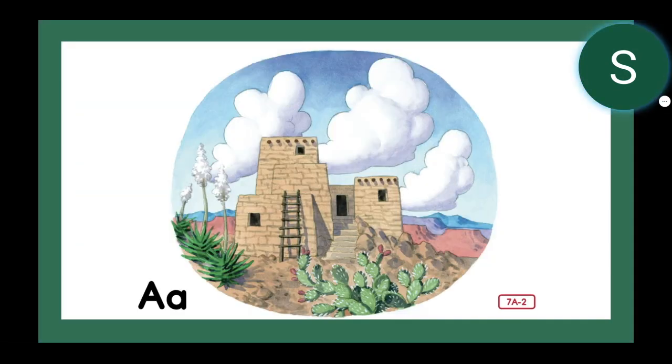A is for adobe bricks that made Pueblo houses. What tribe did I just name here, Keeble Cubs? That's right, I named the Pueblo tribe. They are a Native American tribe that lived in these houses made of stone and sun-dried bricks called adobe.